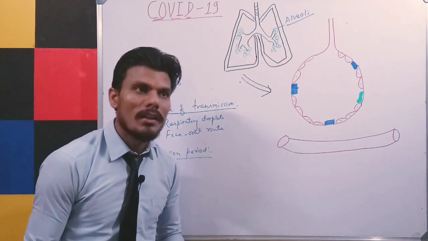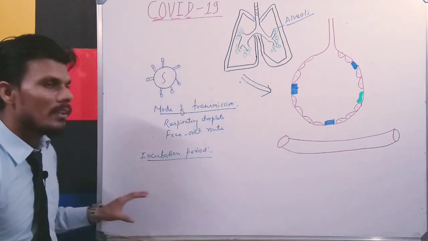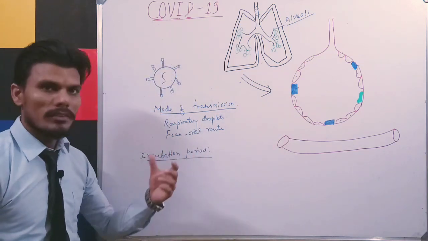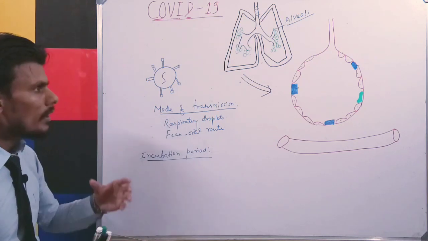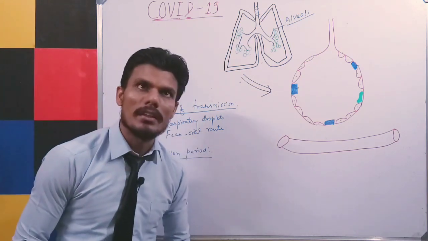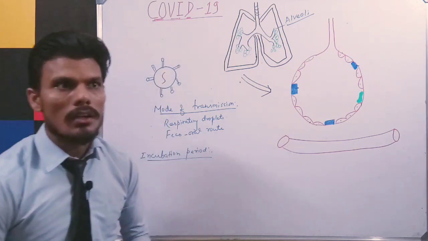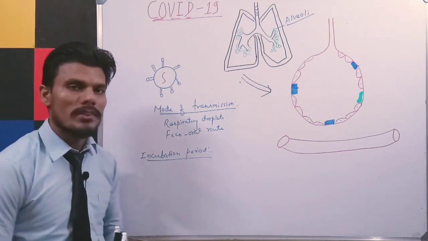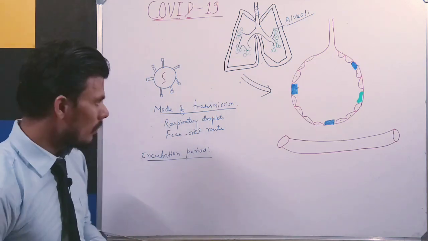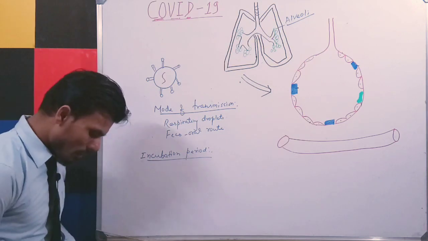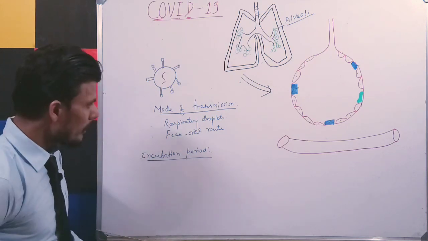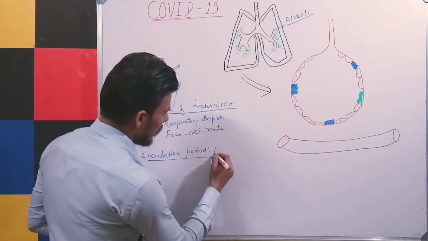According to research, this virus can survive in the air for 3 hours, and depending on the surface, temperature, and humidity of the environment, the virus can survive from a few hours to a few days.